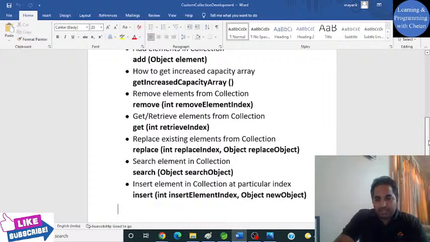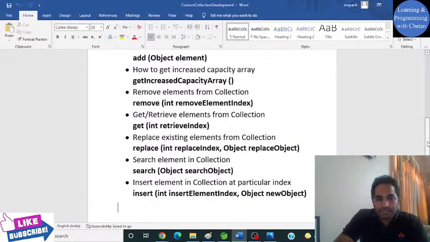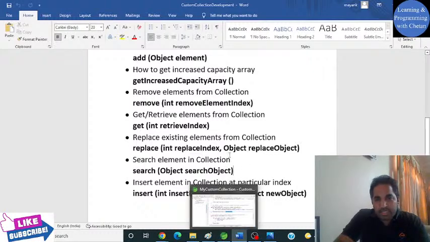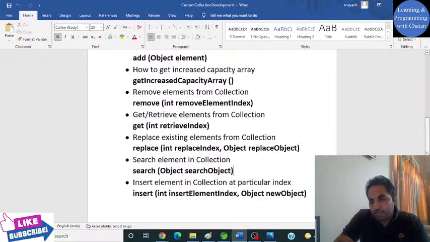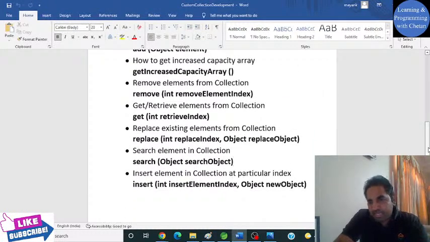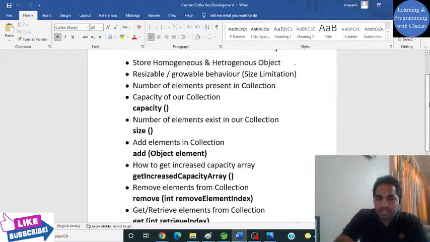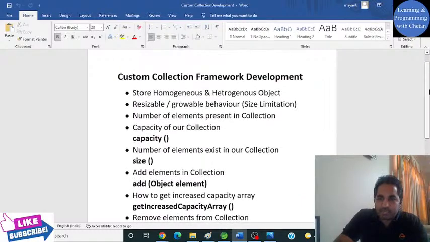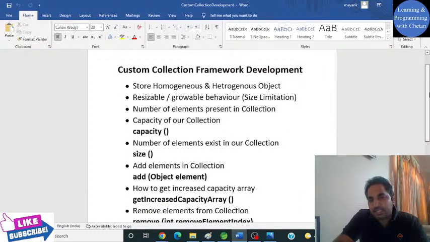Though this topic sometimes seems to be difficult, when we go inside it and deep dive into the concepts, then we will see how easy it is. Because until and unless we implement it, we will not get an idea of how it is actually working. So believe me, once you have a clear understanding of these concepts, you can relate them with any collection framework.